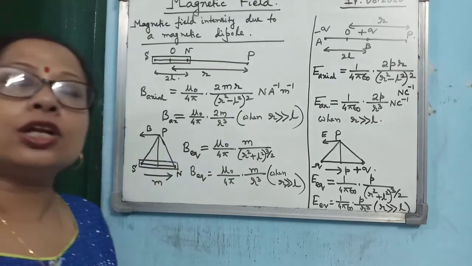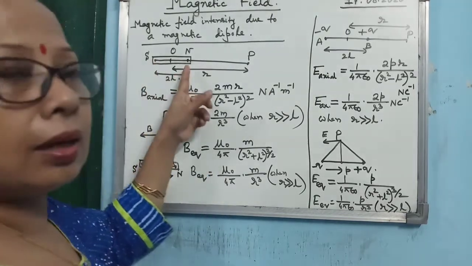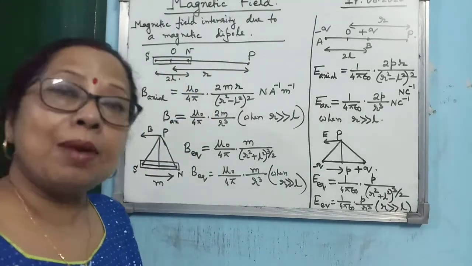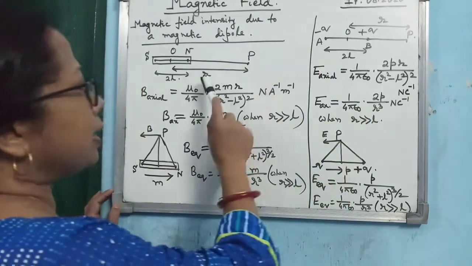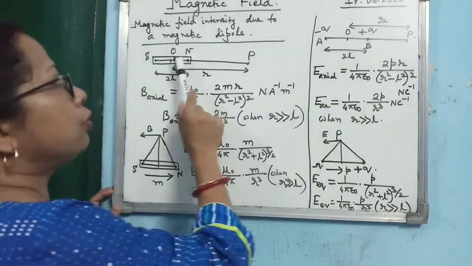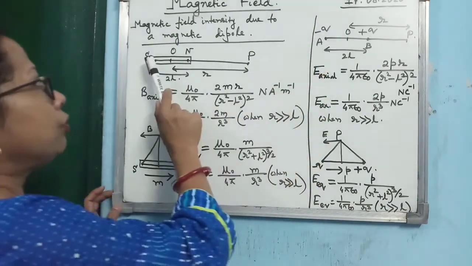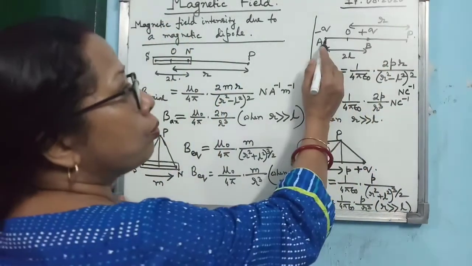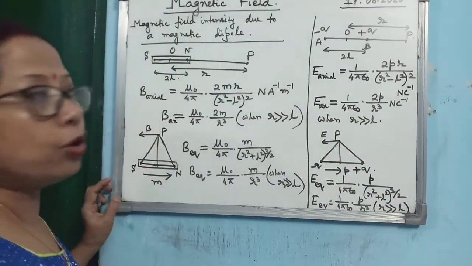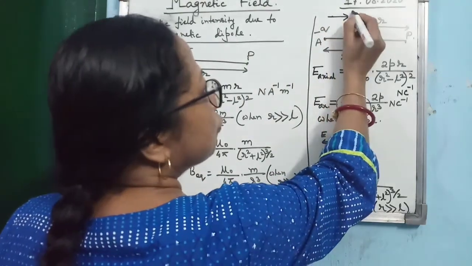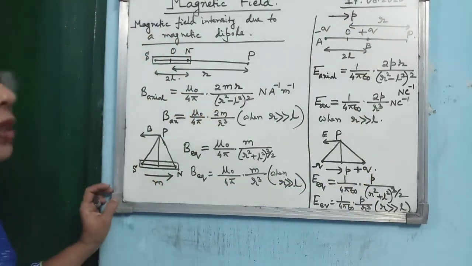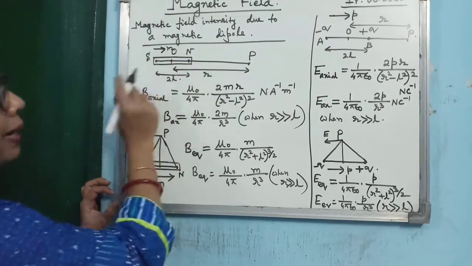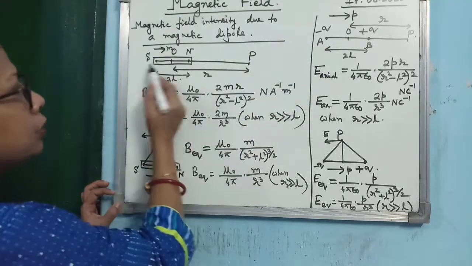Now, what is the direction of the dipole moment for this magnetic dipole? When we are taking the south pole and north pole, remember, in the case of electric field and magnetic field, positive charge is equivalent to north pole and negative charge is equivalent to south pole. Now, what is the direction of dipole moment for the electric field? I hope you can remember. Dipole moment is from the negative charge to the positive charge. So, in this case, what will be the direction of the magnetic dipole moment? As I said, minus q charge is equivalent to S.